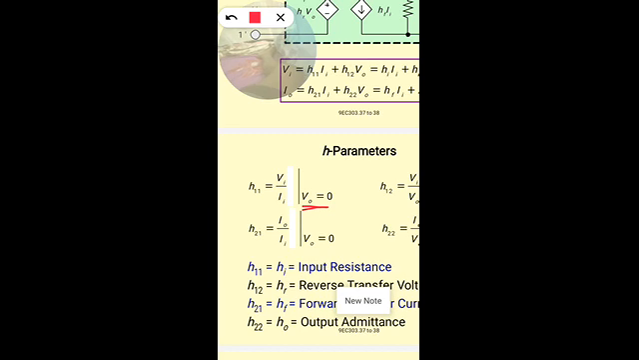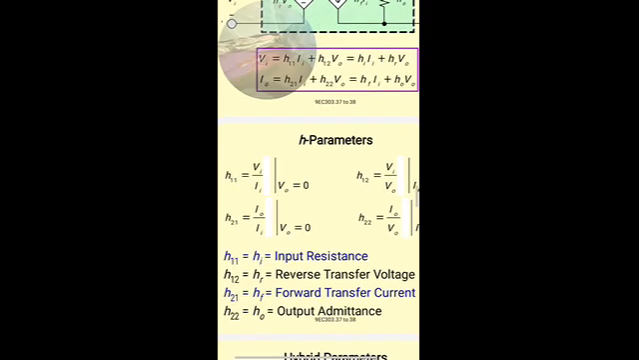H11 I1 is equal to V in. Therefore H11 we can find out as V in by I in. So V in by I in is nothing but the input resistance. So H11 becomes nothing but equal to input resistance. And similarly